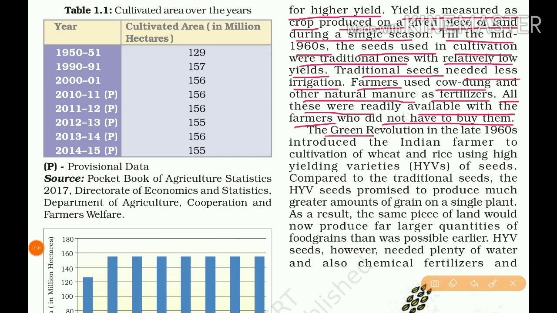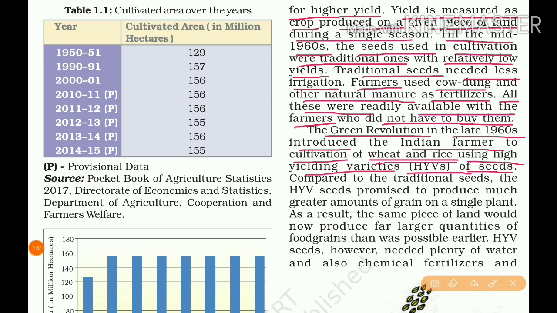The Green Revolution in the late 1960s is another way of increasing production. It introduced the Indian farmer to cultivation of wheat and rice using high yielding varieties, that means HYV seeds. Why wheat and rice?